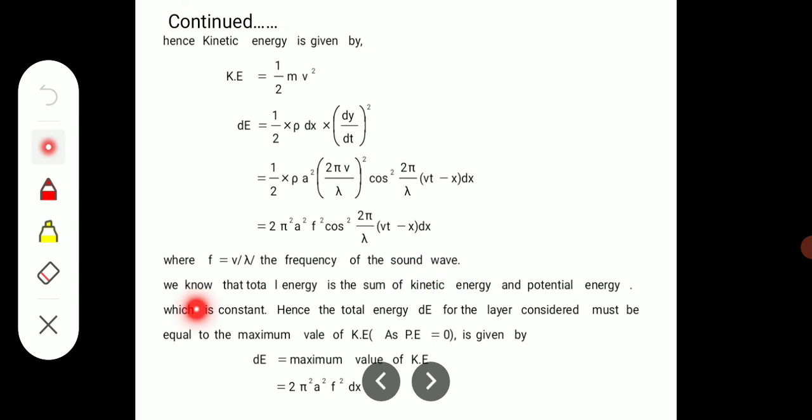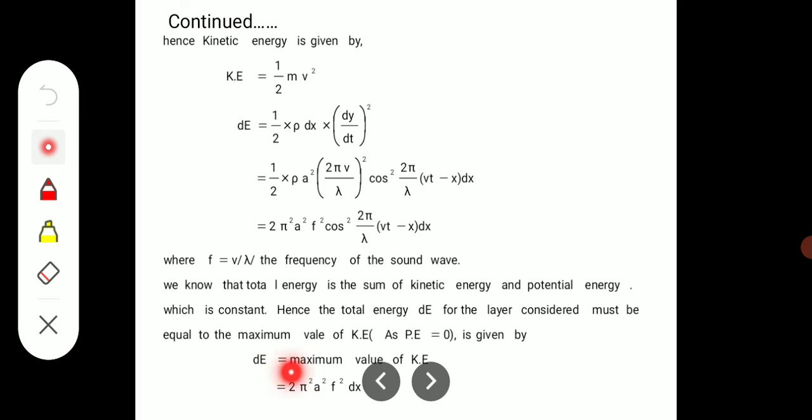We know that the total energy is the sum of the kinetic as well as the potential energy, and which is constant. Hence the total energy dE is considered to be at its maximum value. Let us consider the total maximum energy. So if it is fully kinetic, then the potential energy is equal to 0. So therefore it is to be fully kinetic.